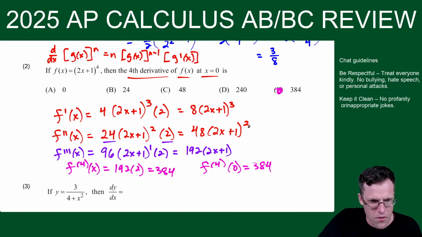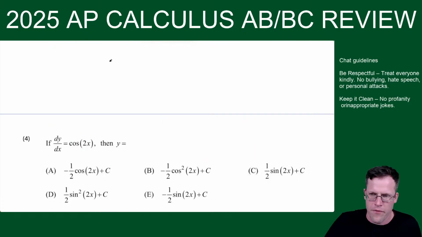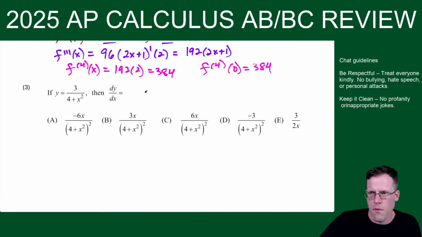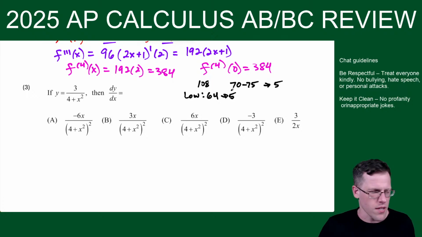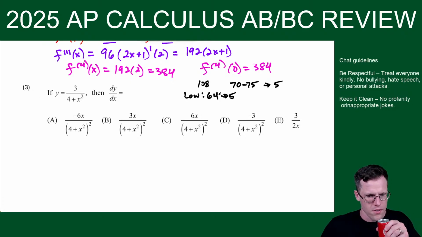Do you know what the typical curve out of 100 for a 5 is? All right, for a 5, this is not set in stone, what I'm about to write, but for a 5 out of 108, I would say if you get like 70 to 75, that'll go to a 5. I've seen it as low as like 64. I guess if they make the test really difficult, then they mark it lower. So 64 out of 108, but sometimes 70 to 75, it depends.